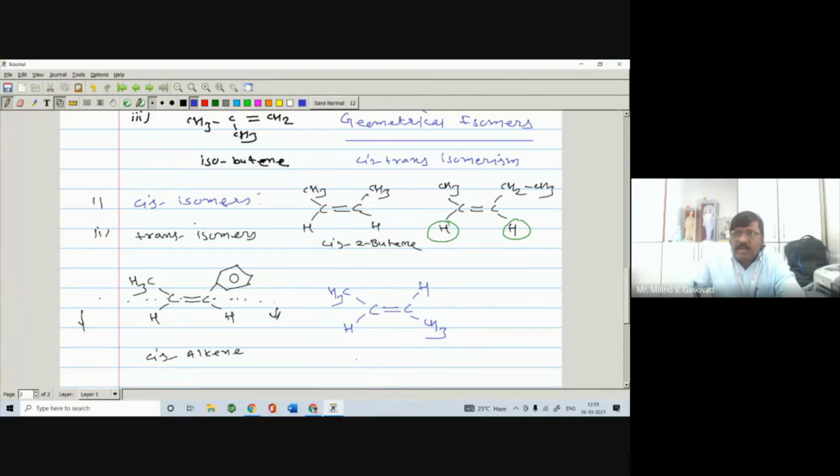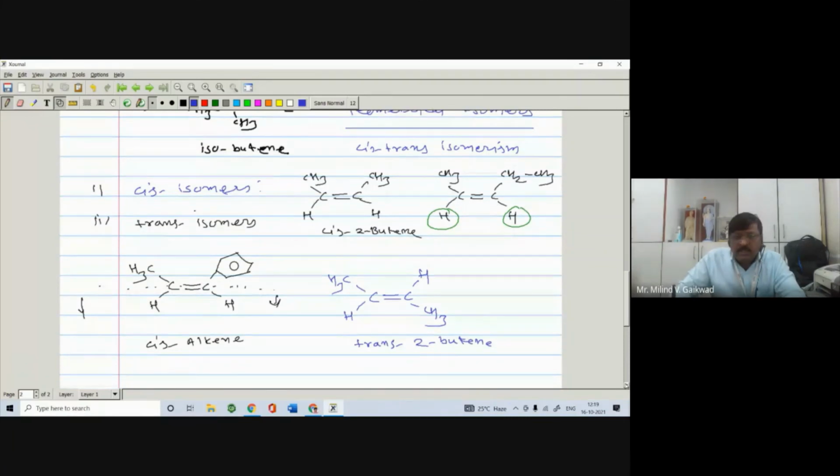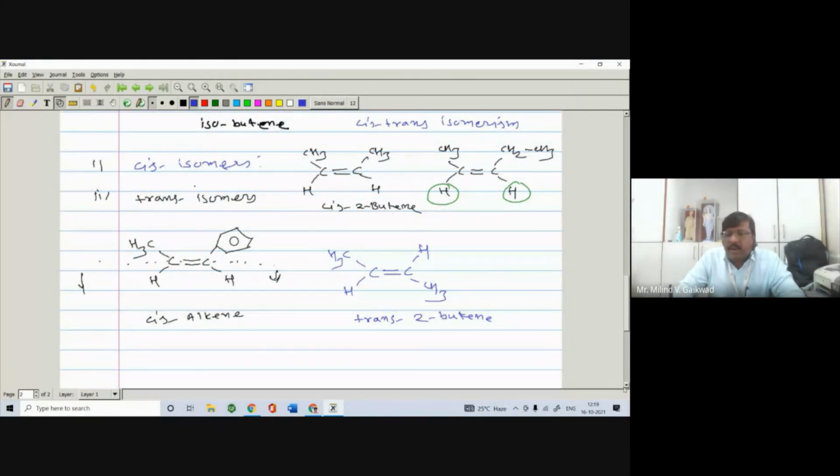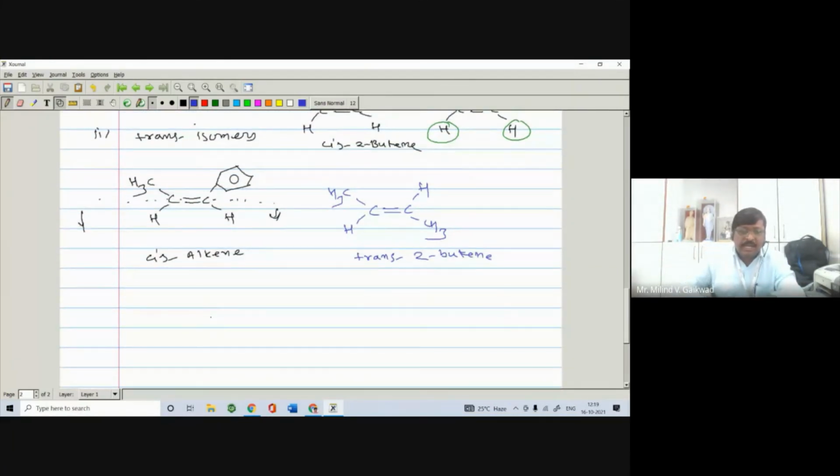So here it is trans-2-butene. In this way, you get such a compound, trans-2-butene.